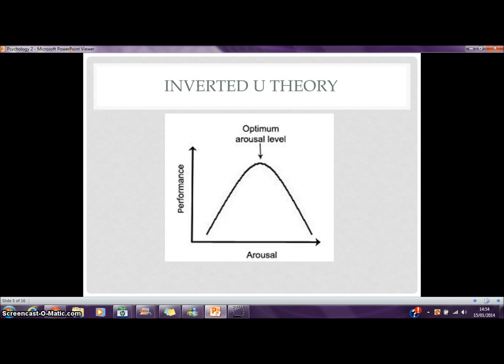An example of this could be a tennis player. As the player's arousal begins to increase, so does his performance. It continues with this until he hits his optimum level of arousal. This is where he will be playing at his highest level of performance. However, after this, his arousal level still continues to increase, so the player's performance decreases. Therefore, he will not be playing at his best.